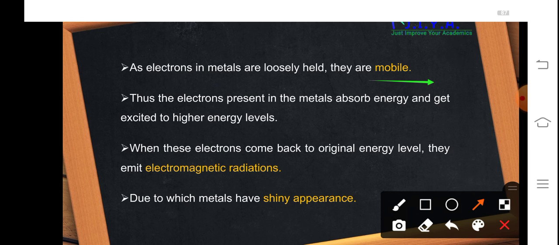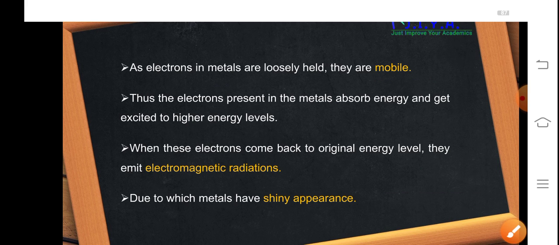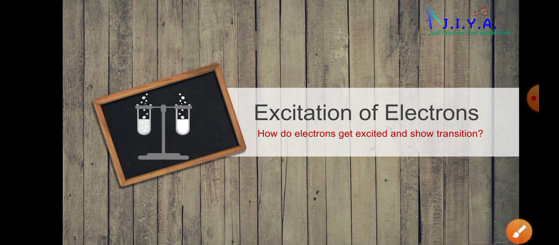Thus the electron present in the metal absorbs energy and gets excited to the higher energy level. When these electrons come back to the original energy level, they emit electromagnetic radiation. So this is the reason why metals have shine. They emit electromagnetic radiations. So let us see how this excitation of electrons takes place in a metal.